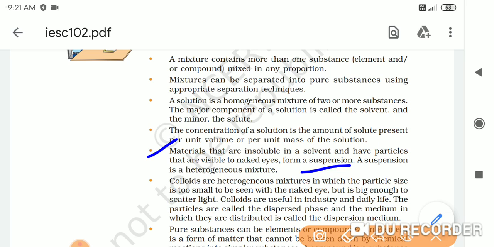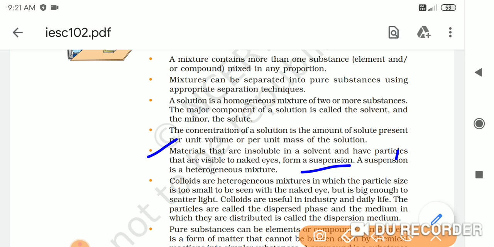So here is one definition of the suspension: the material that is insoluble. In suspensions, the particles are insoluble in a solvent and are visible to the naked eyes, with a size of more than 100 nanometers, and because of this they are visible to the naked eyes. Such visible particles, which can be seen by naked eyes and which are insoluble in a solvent, form a suspension when mixed in the solvent. It does not form a solution, it forms a suspension.